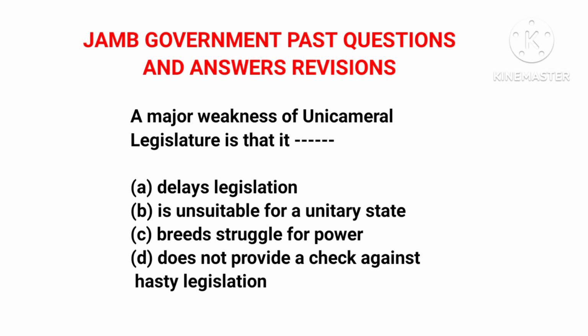Now, option D, does not provide a check against hasty legislation. This is the correct answer. In a unicameral legislature, bills are passed and laws are made by just one chamber. There's no other chamber to check their decisions or their legislations. They can hastily make legislations, and there's no other chamber to checkmate what they have done, or any law that they have made. So option D is the correct answer.